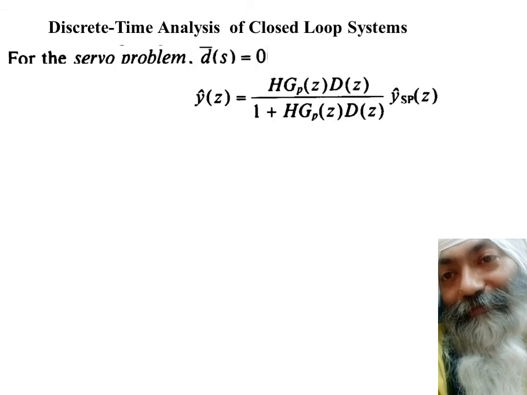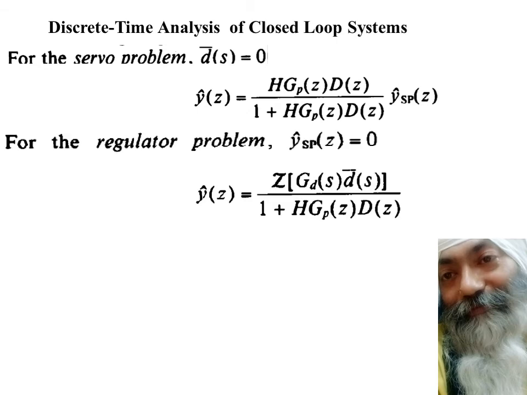Hence, as I told you, in case of servo problem, there is no disturbance, so we have only this part of the equation which is left. And in case of regulatory problem, we don't have any change in the set point, so only this part of the equation is left. That is how we model, that is how we do the discrete time analysis of closed loop systems. And here again, we have certain things to be considered very carefully.